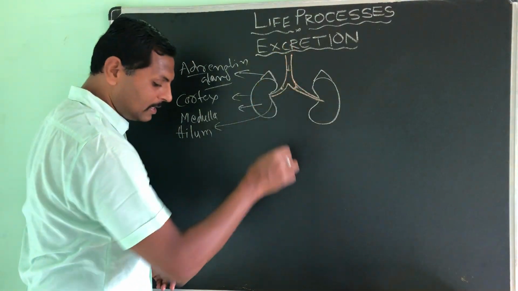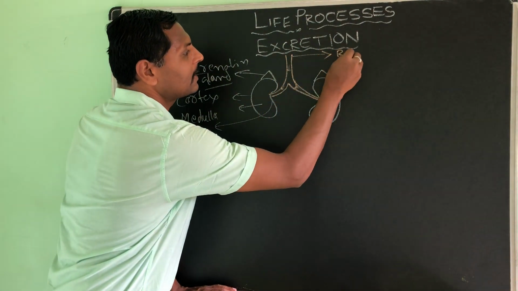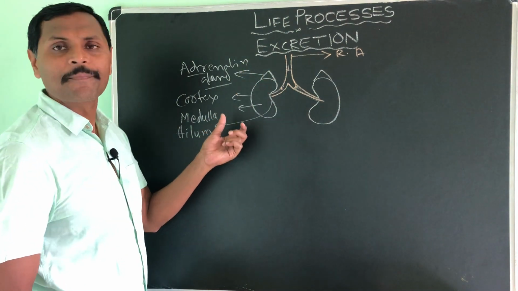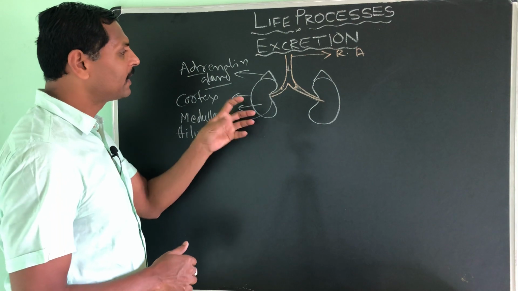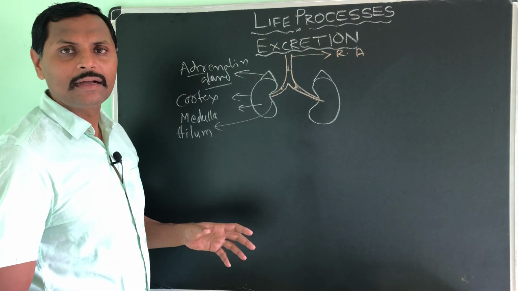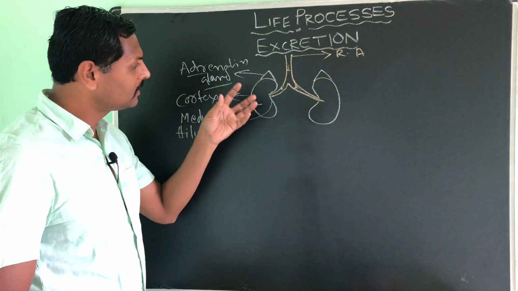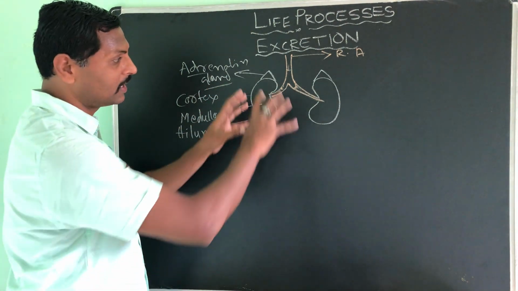So the renal arteries bring the blood to the kidney. The kidney is the main filtering organ of the body. In the kidney there are also the structural and functional units of the kidney. We will discuss that after this.